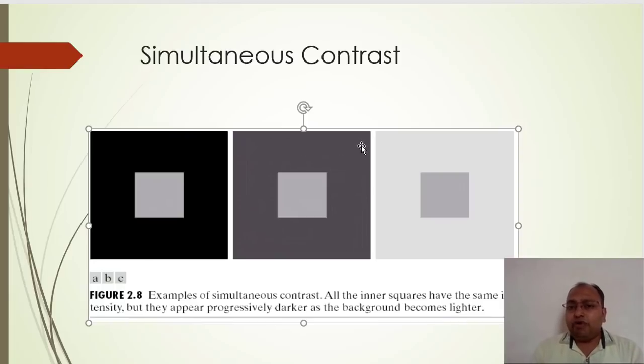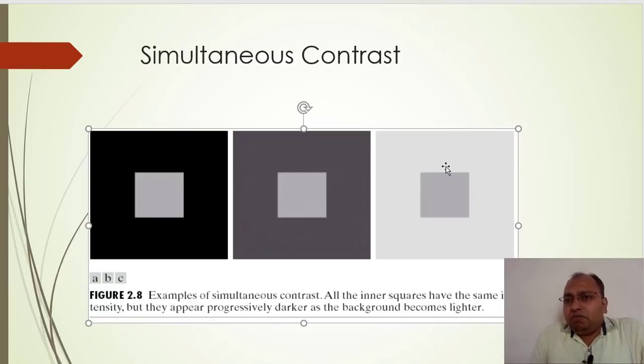And again, if we change the background to the brightest color, from darker to brighter, without changing the foreground, that is this middle box, we feel that this middle square is now becoming darker as compared to the background.